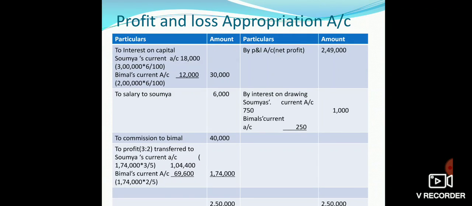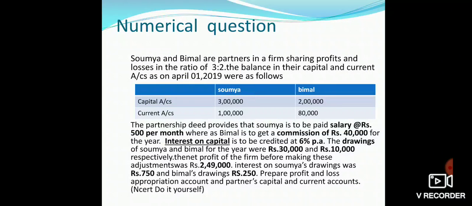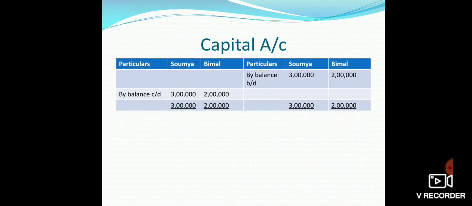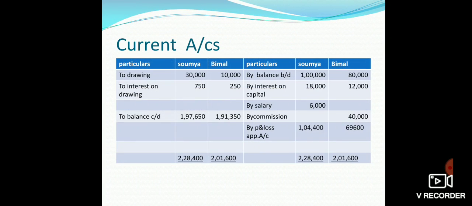All these items will be shown on the credit side of the current account, and on the debit side we will show drawings of Soumya and Vimal, which are given as rupees 30,000 and 10,000, and interest on drawing, rupees 750 and rupees 250. These two items will be shown on the debit side of the current account.